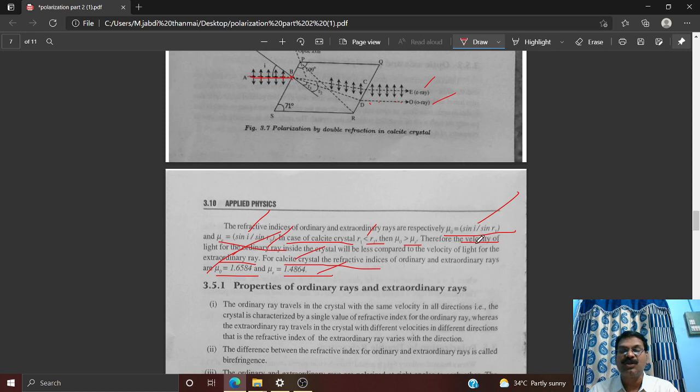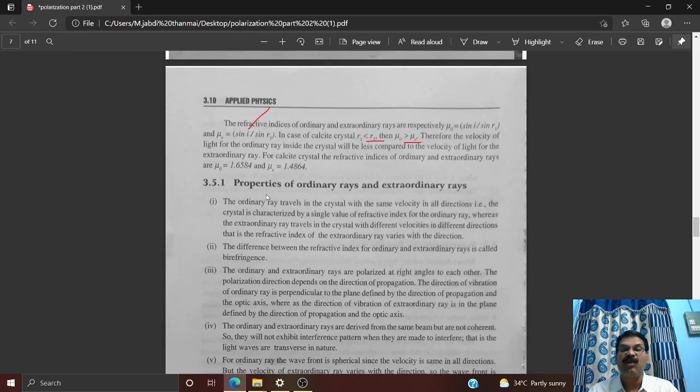What is the meaning of this? The refractive index of the ordinary ray is equal to 1.6584, అంటే refractive index of extraordinary ఎంత ఉంటుంది? 1.4864 ఉంటుంది. Is it clear? So you could understand that the refractive index of the ordinary ray is always greater than the refractive index of the extraordinary ray, and at the same time, as long as my mu O is greater than mu E, my R1 is less than R2. Okay, so this is what is known as double refraction.